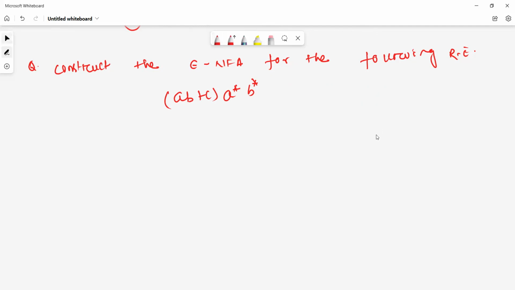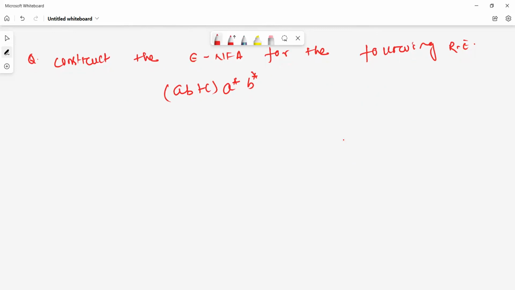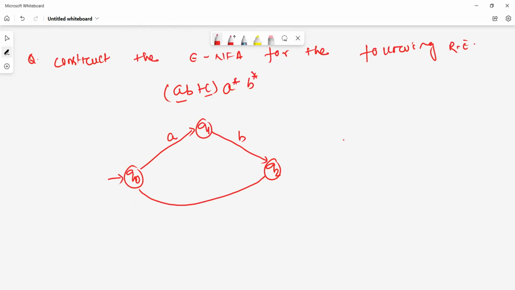How to construct it here? This is Q0, Q1, Q2. This is my initial state. So either AB or C. Then A star, then B star, let this be Q3.